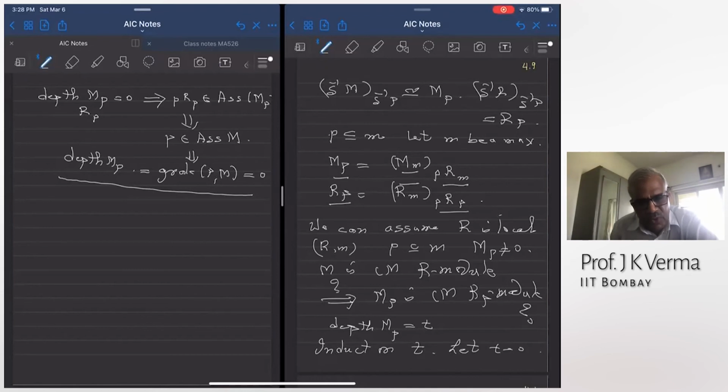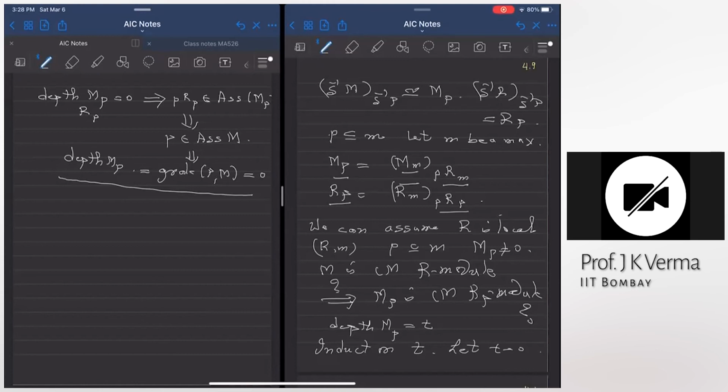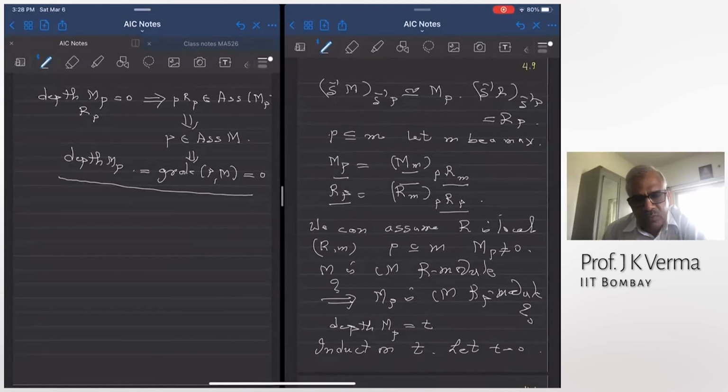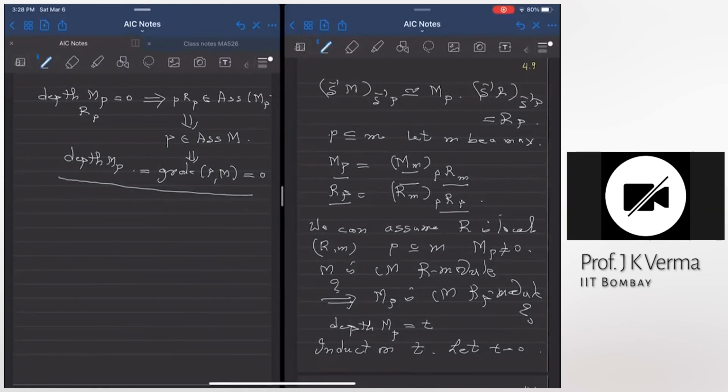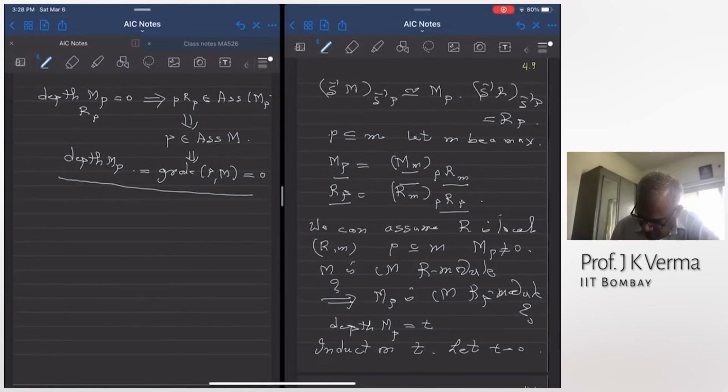To show that MP is Cohen-Macaulay, what do I need to prove now? What do I need to prove that MP is Cohen-Macaulay after proving depth of MP is 0? Dimension of MP is 0. Right. So we need to prove dimension of MP is 0. But dimension of MP is by definition dimension of R mod annihilator of M localized at P.